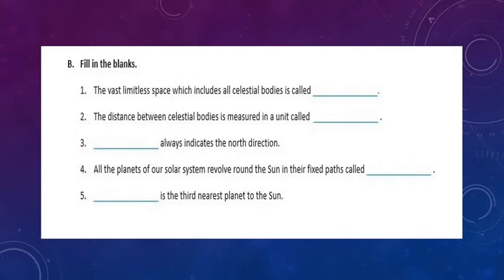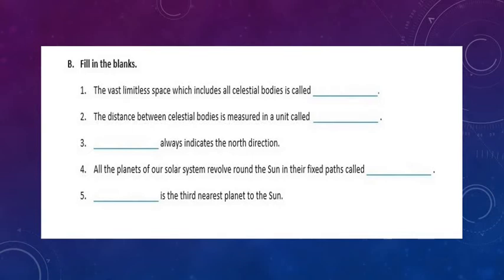Now come to section B, that is fill in the blanks. The vast limitless space which includes all celestial bodies is called dash. The vast limitless space which includes all celestial bodies is called universe. Write down the answer, universe. Now second, the distance between celestial bodies is measured in a unit called dash. What is the unit in which we measure the distance between celestial bodies? The answer is light year. So the distance between celestial bodies is measured in a unit called light year.